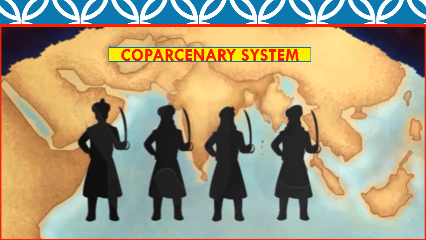Now the problem with this co-parcenary system was that when the king died and he divided his kingdom among his children, now what would happen? Yes, they would all fight for the throne, and whoever was more powerful and able would defeat all his brothers and declare himself as the emperor or the sultan. And this is what happened in most of the Mughal successions.